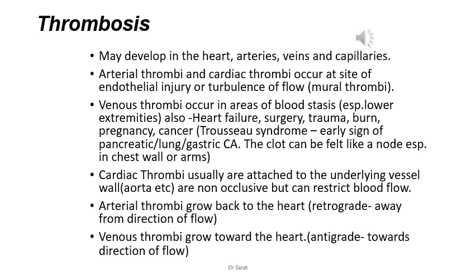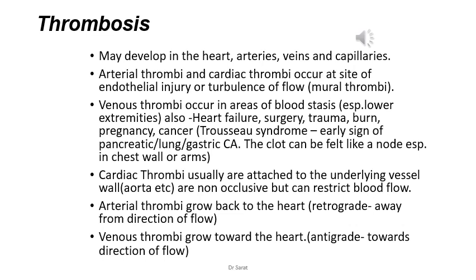Cardiac thrombi are usually attached to the underlying vessel wall, aorta, etc., and are non-occlusive but can restrict blood flow. Cardiac or arterial thrombi usually don't occlude the vessel completely, but can restrict blood flow, whereas venous thrombi can occlude a blood vessel completely.